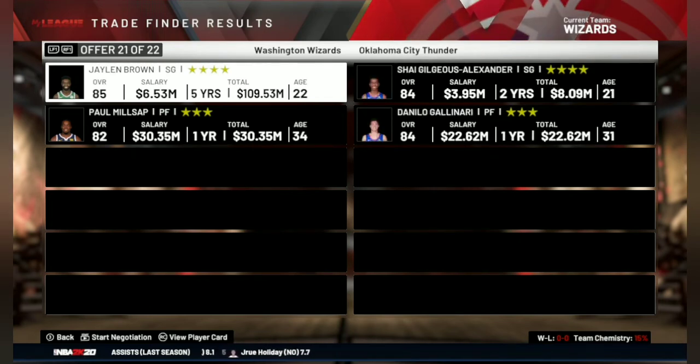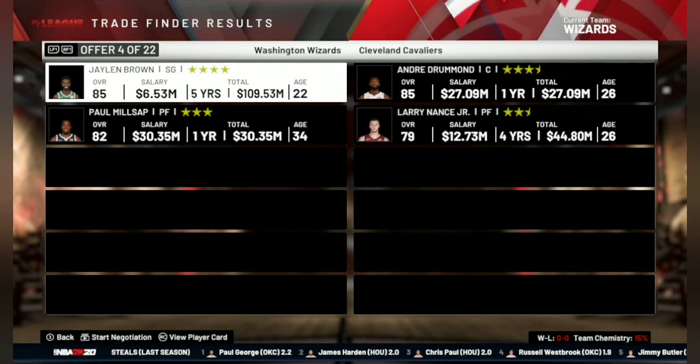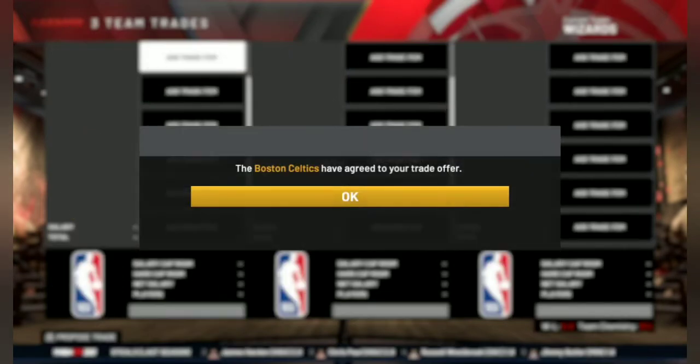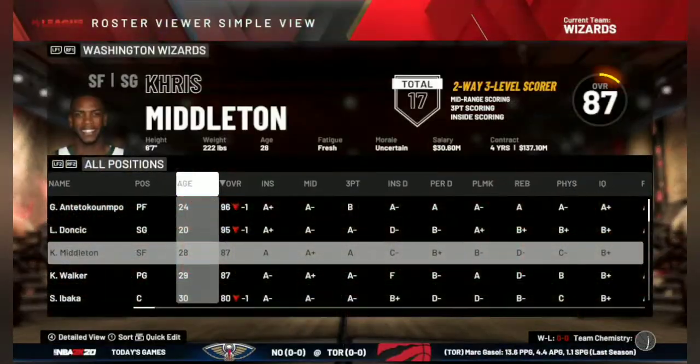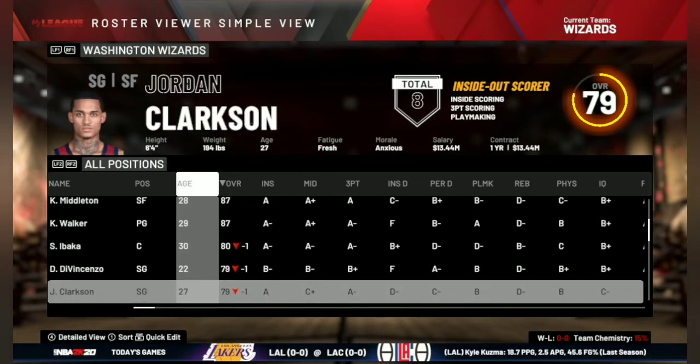Shea is a good option, but he's not a primary ball handler type player. But as we have Luka Doncic already, we don't need to care about that. So I'll go with this trade of Kemba Walker and Enes Kanter. So we have got our starting five intact: point guard, shooting guard, small forward, power forward, and center.